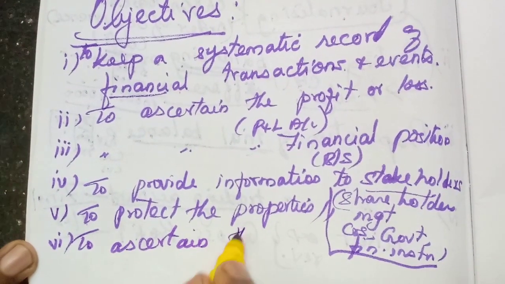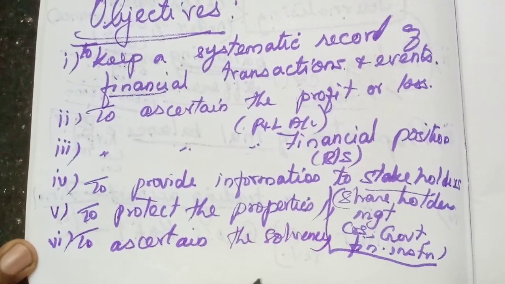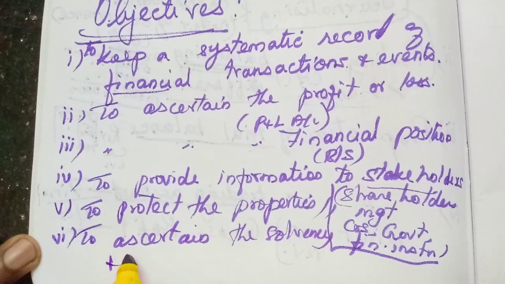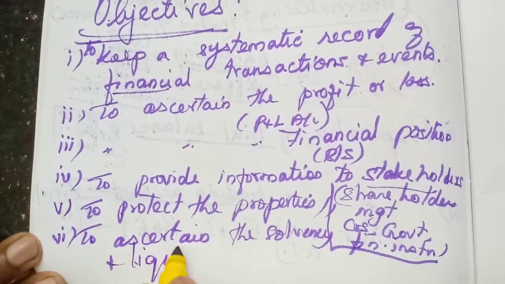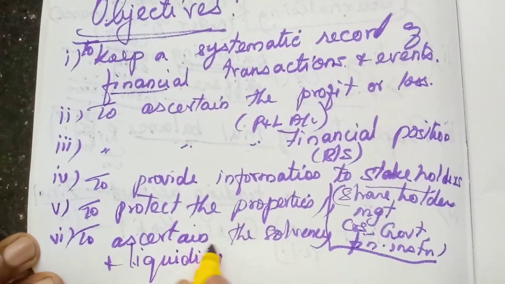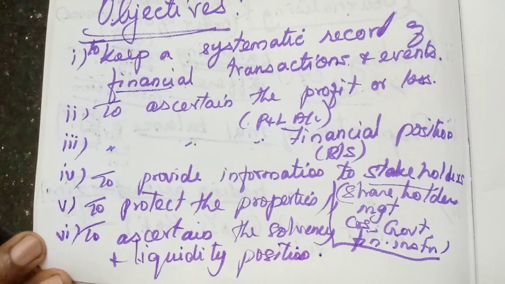The last objective is to ascertain the solvency. I will explain what is the meaning of solvency. You might not have heard this word. And liquidity position of the enterprise. What is solvency? Whether the business concern is solvent.